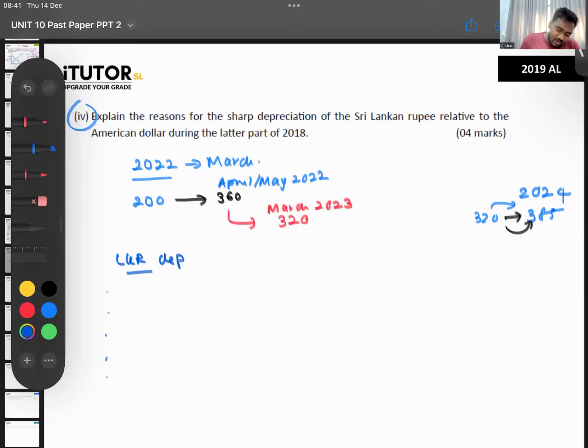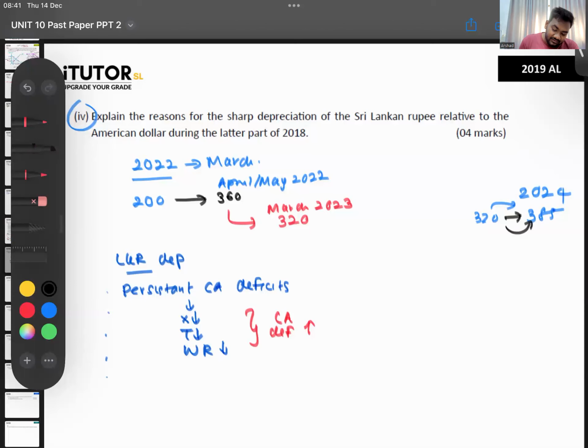Okay, so you can talk about persistent current account deficits. One reason is that in Sri Lanka our exports kept falling after COVID and all of that. Sri Lankan exports kept falling. Tourism went down. Given that we kept the exchange rate artificially at a low level, worker remittances went down. So all of this caused your current account deficit to keep on rising.